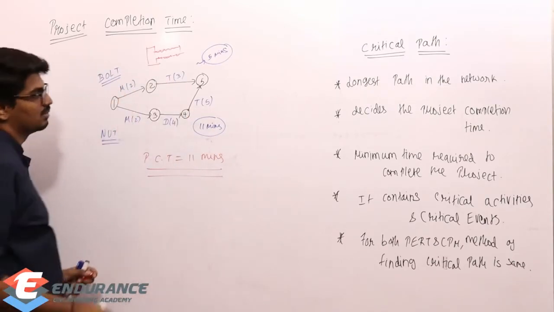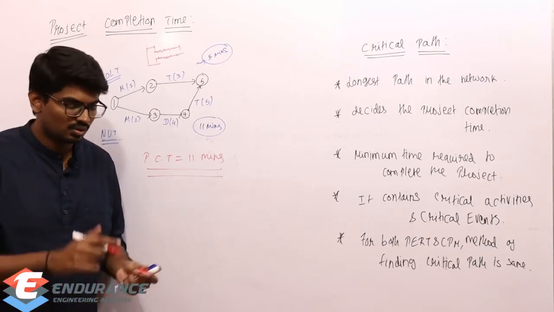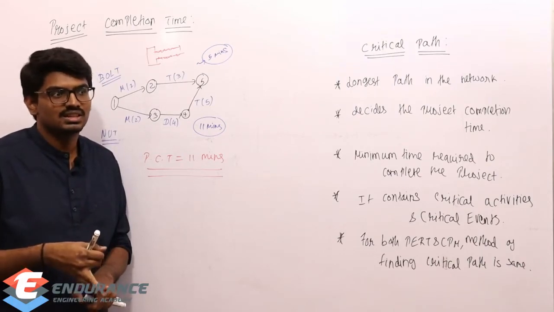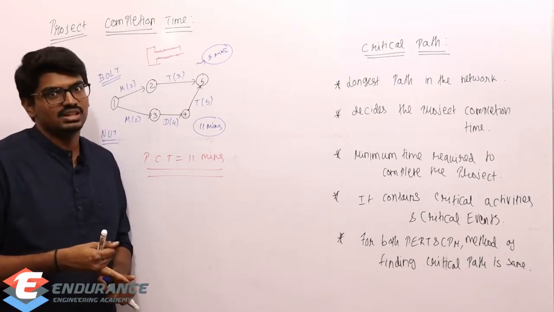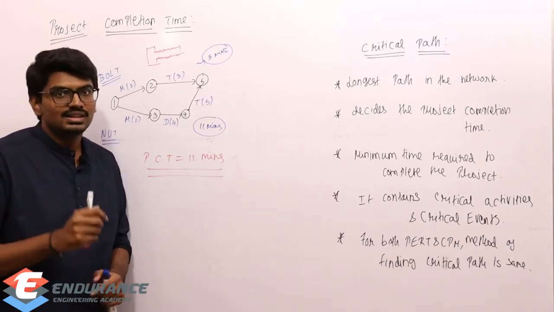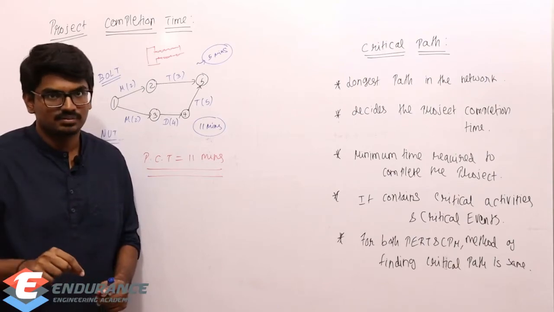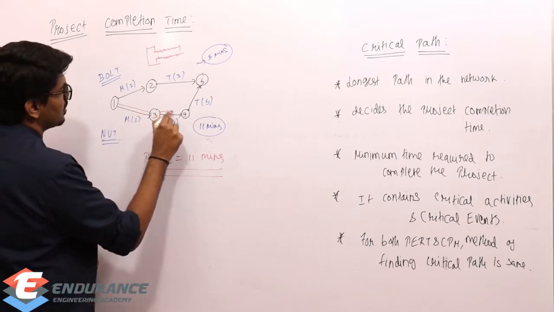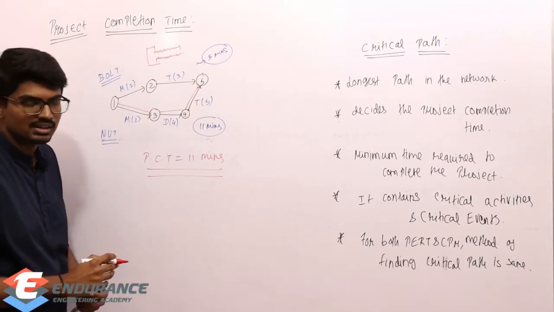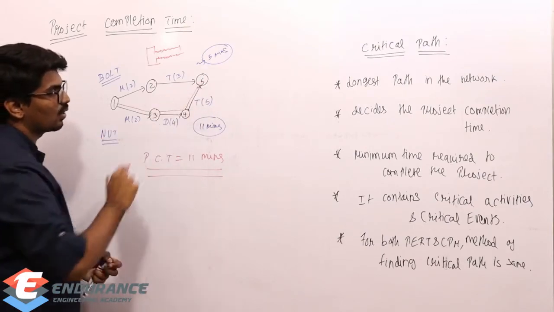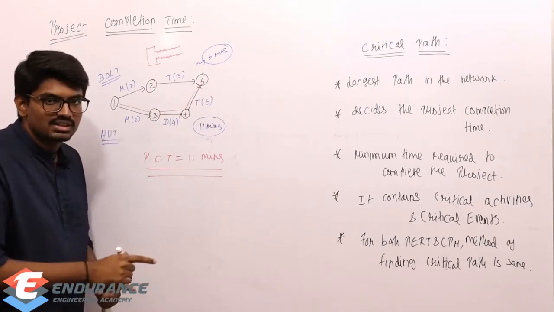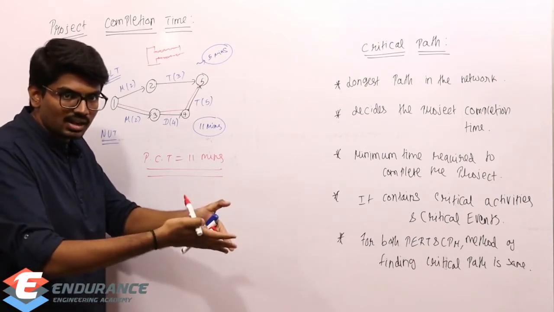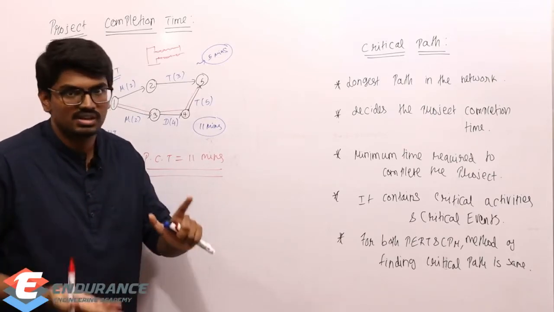It is not 5 minutes. So for finding out project completion time, or in other words, minimum time required to complete the project, simply choose the longest path. In this case, the longest path is what? This M, D, T. This is my longest path, and find out the duration of that longest path, and that will give me the project completion time or the minimum time taken for the completion of the project. Longest path time will be equal to minimum time taken for completion of the project.